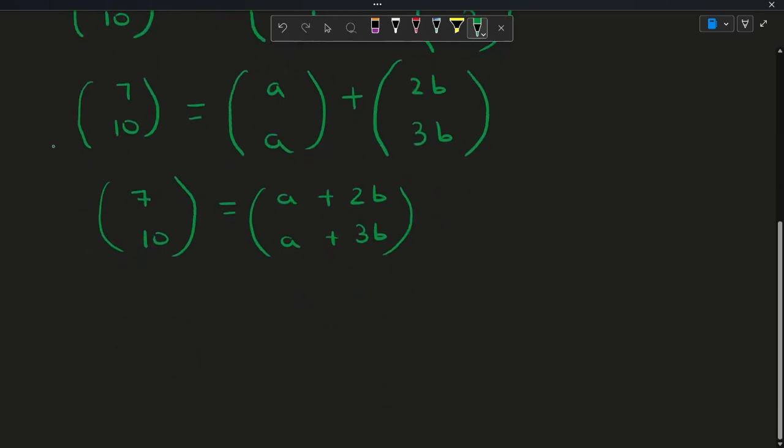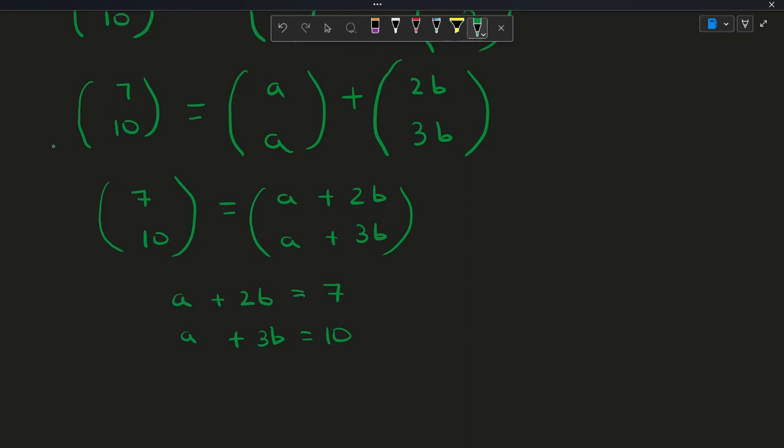So now we have a system of equations, and we can easily solve this by just forming two equations. We can write this as an augmented matrix, or we can just do it like this. If you want to know more about augmented matrices, I have made a video in the past, and make sure you go check that out if you want to learn how to do those. So we can just solve this out.